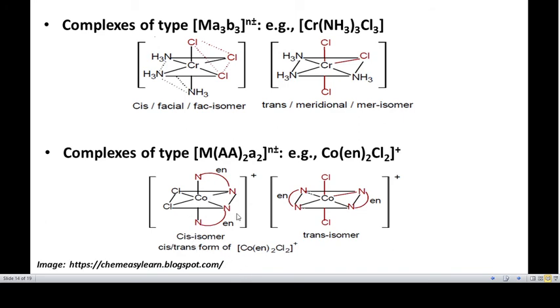If you take bidentate ligands, that is ethylene diamine here, if they are adjacent to one another, then it is called cis. If they are opposite to one another, then it is called trans. It is an example for the MAA twice and A2 type of complex compound.